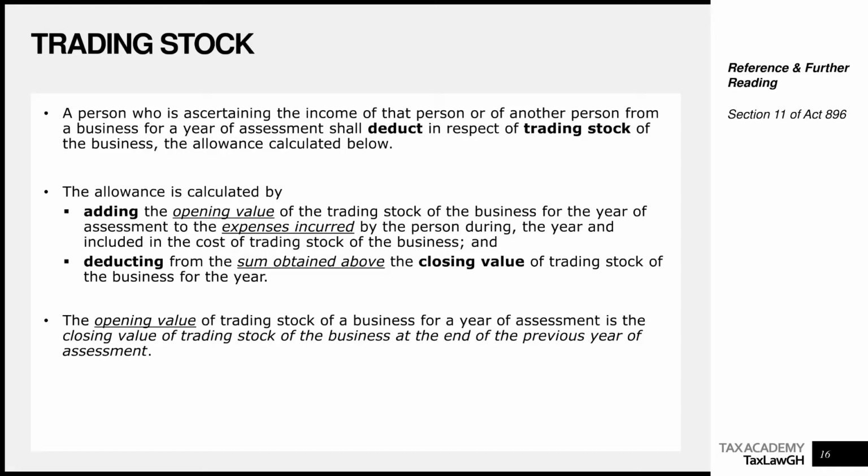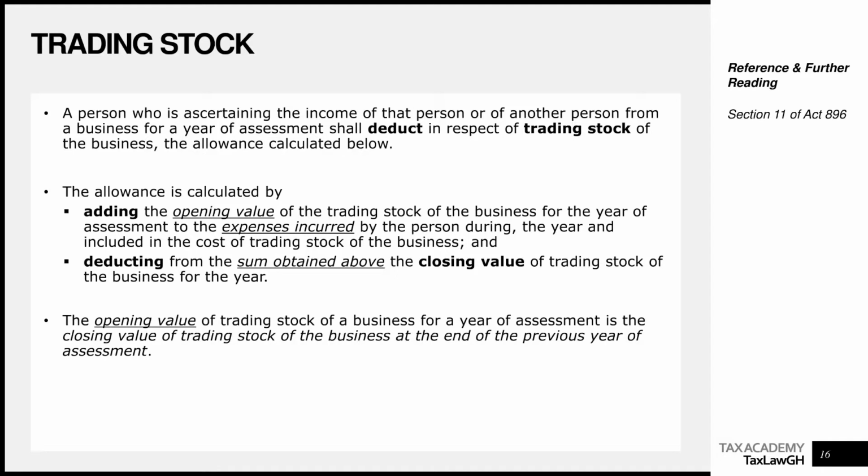So what do you add? You add the opening value of the trading stock of the business for the year to the expenses incurred by the person during the year and included in the cost of trading stock, and you deduct from the sum above the closing value of the trading stock for the year.